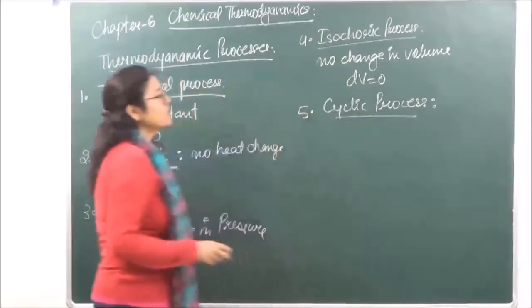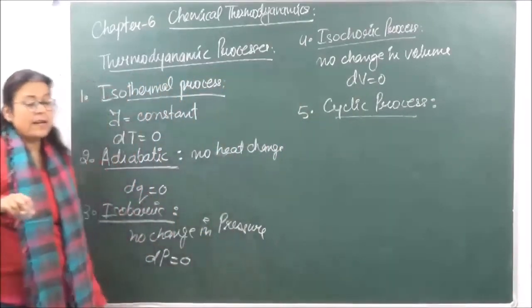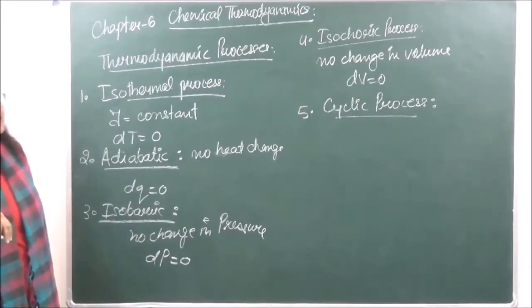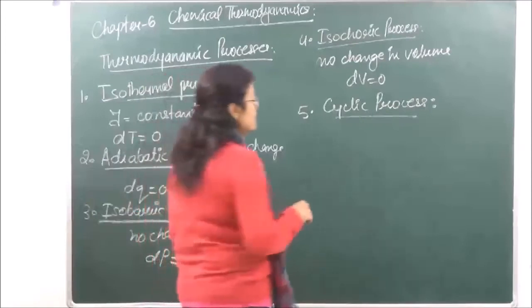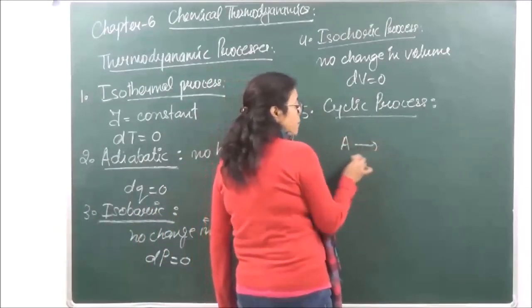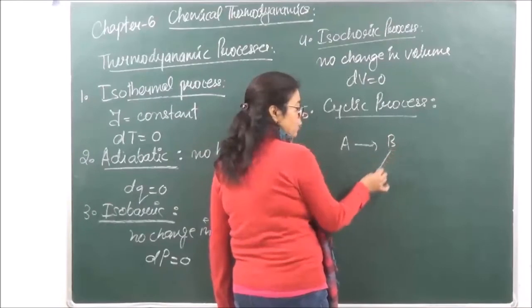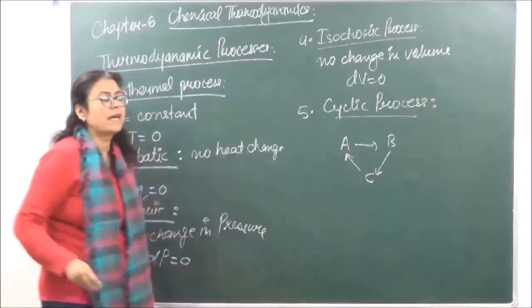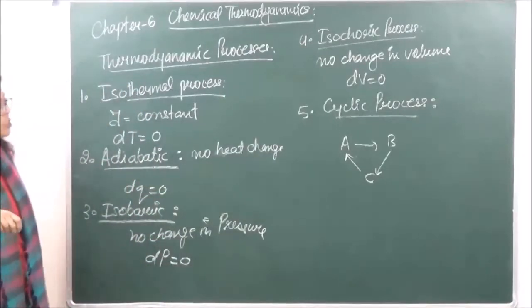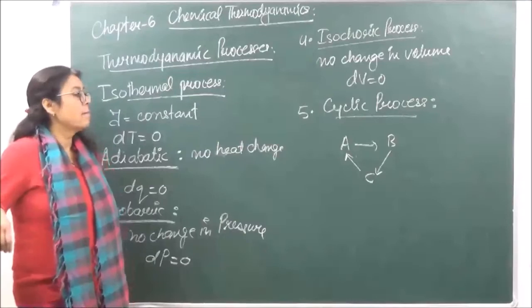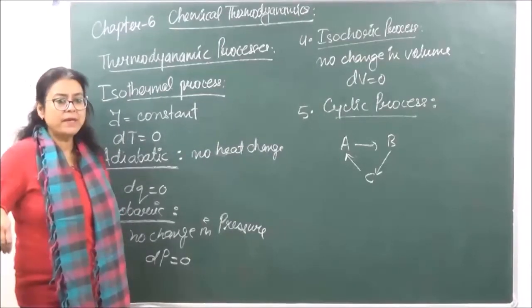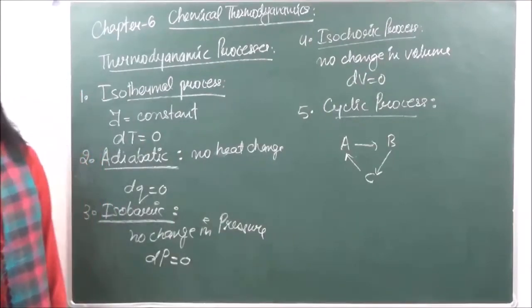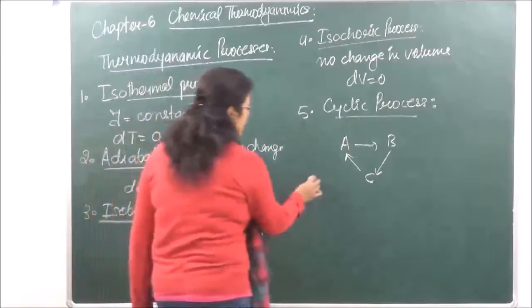In a cyclic process, if any process that is undergoing a change in which there is one intermediate state present, then we say that in a cyclic process, if from A we are going to B and through an intermediate we go back to C, this is going to be a cyclic process in which the initial state is recovered by the formation of an intermediate. That is going to be a cyclic process. ठीक है? Next जो हमारे पास process आ जाता है, that is going to be